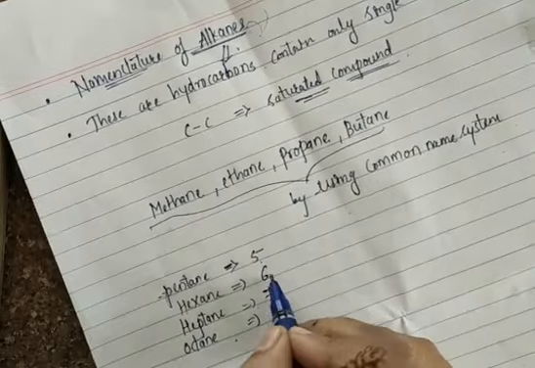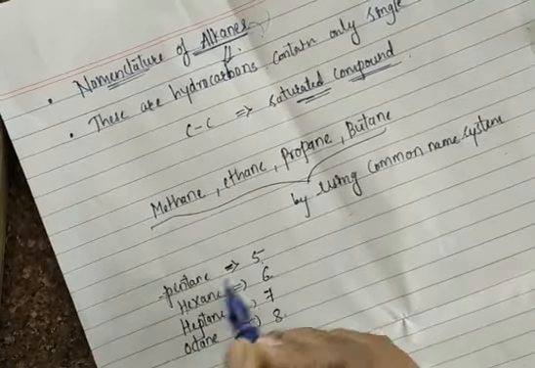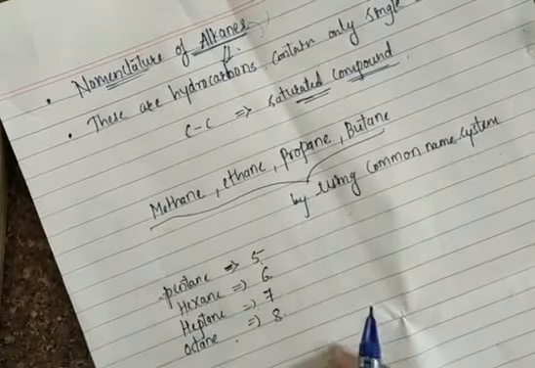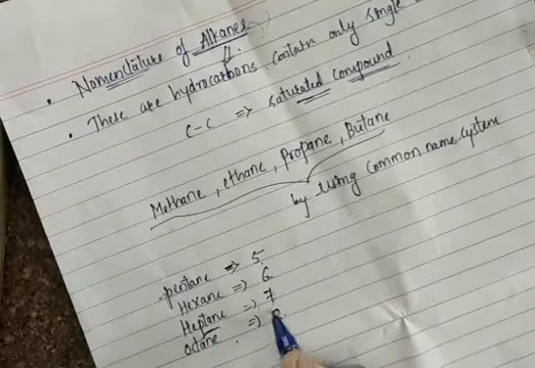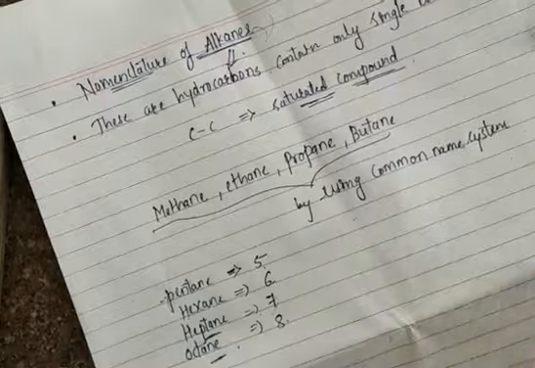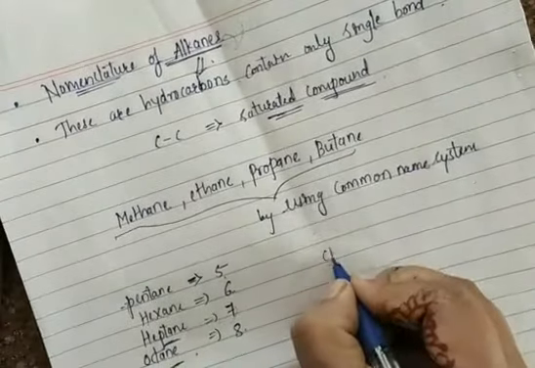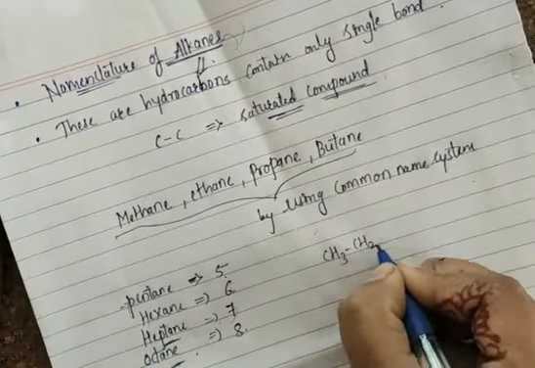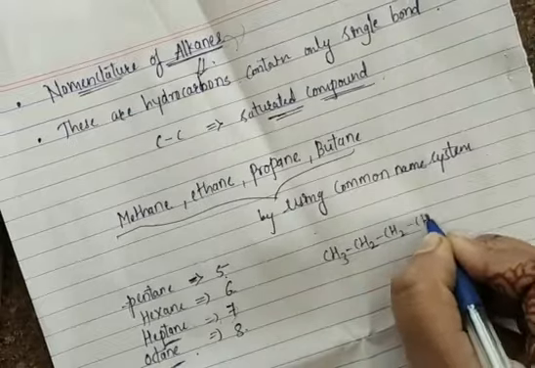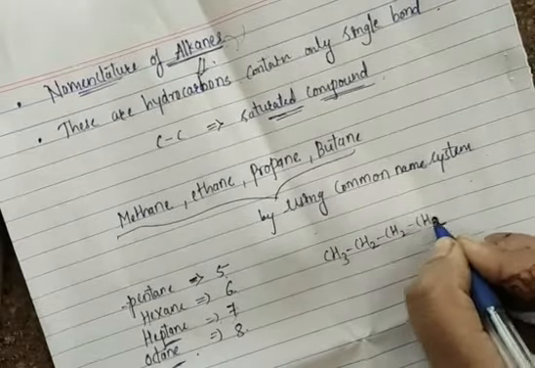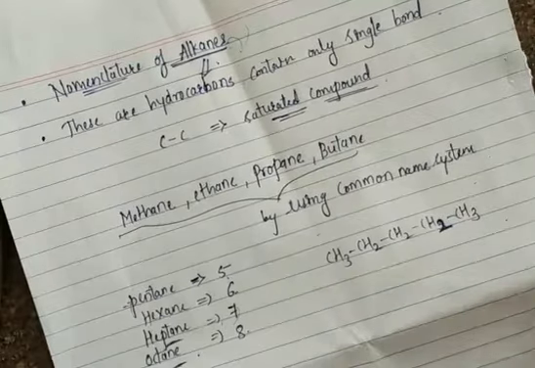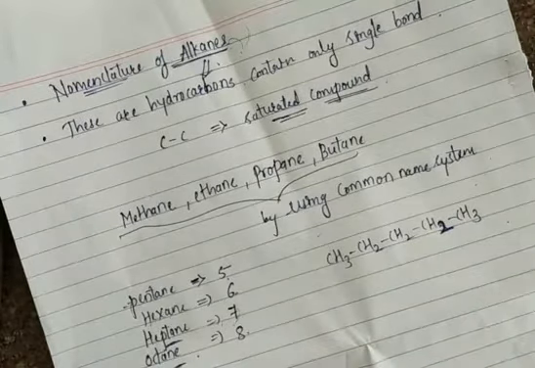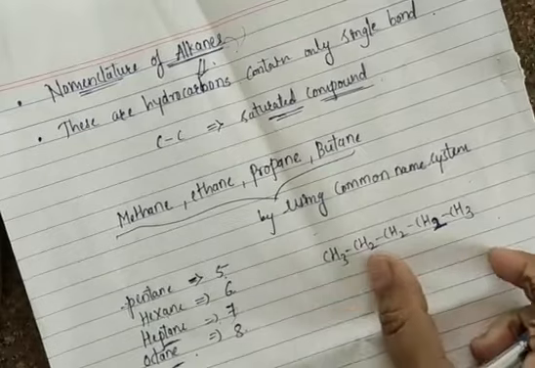If your organic compound contains 6 carbon atoms, it is hexane. Like this, for 7 carbon atoms you have to use heptane. For 8 carbon atoms you have to use octane. Suppose I take an example here: CH3, CH2, CH2, CH2, CH3. Now you have to write the name for this given organic compound.